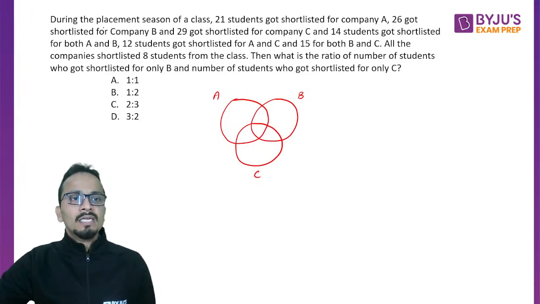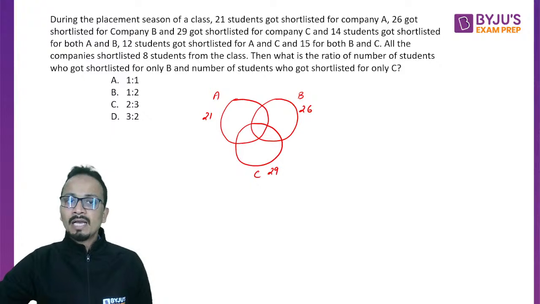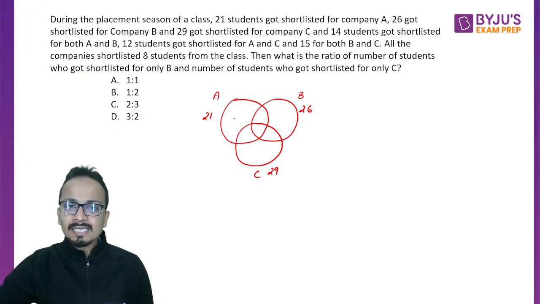During the placement season of the class, 21 students got shortlisted for A, 26 for B, and 29 for C. I'm not writing these numbers inside the circles, I'm writing them outside the circles.